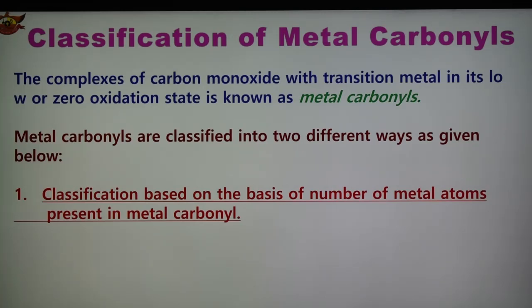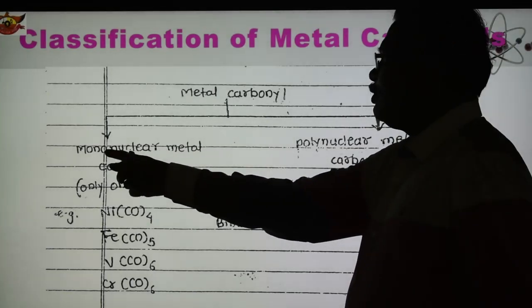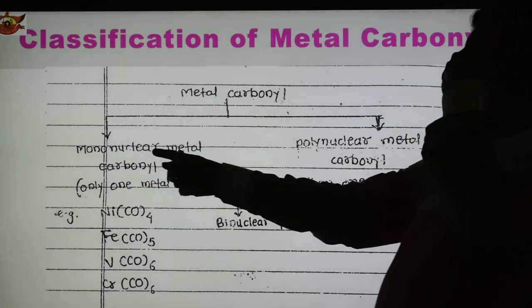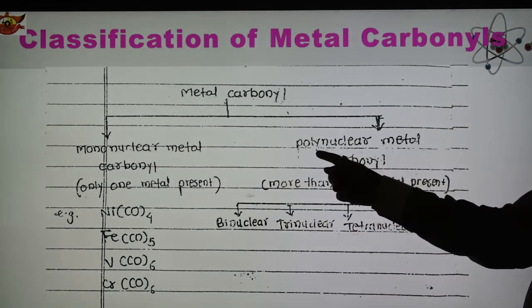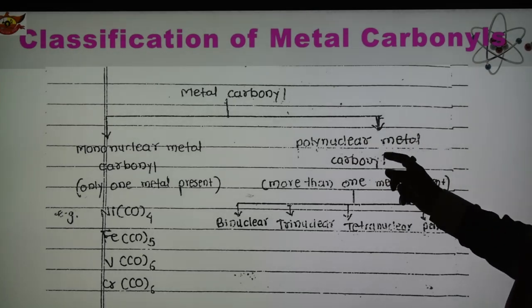This is a simple classification depending on the number of metal atoms, whether they contain one metal atom, two, three, or many metal atoms. Depending upon that, there are different types of metal carbonyl compounds. Diagrammatically it is shown that metal carbonyls are classified mainly into two types: mononuclear metal carbonyl, and second, polynuclear metal carbonyl.